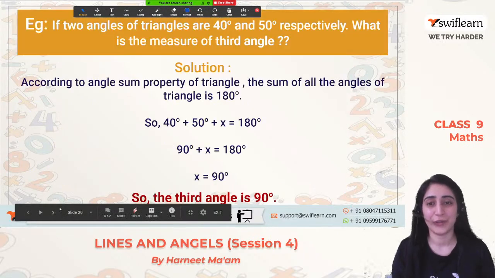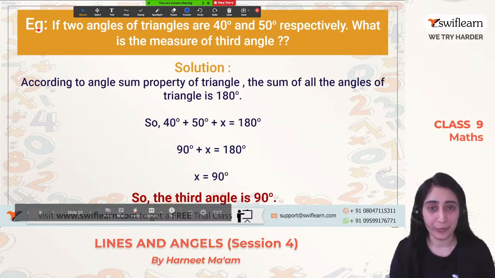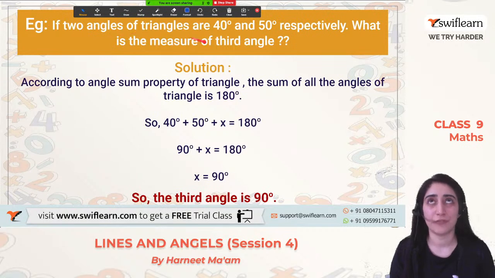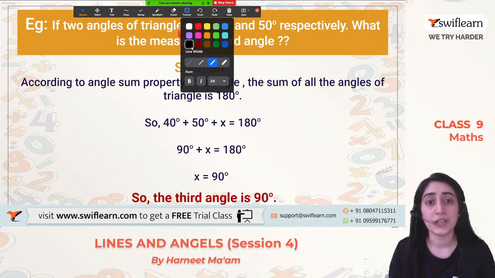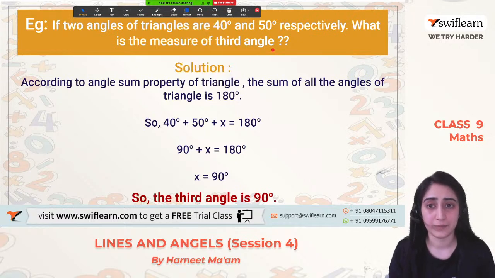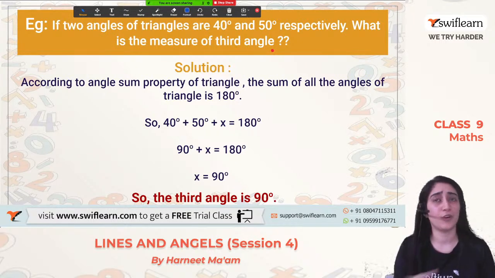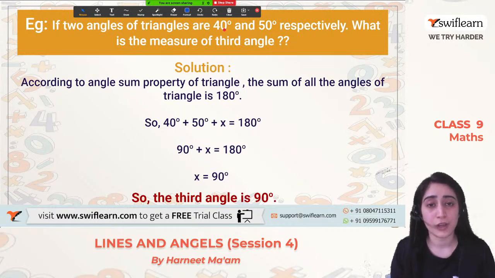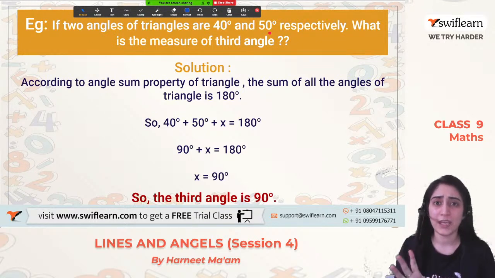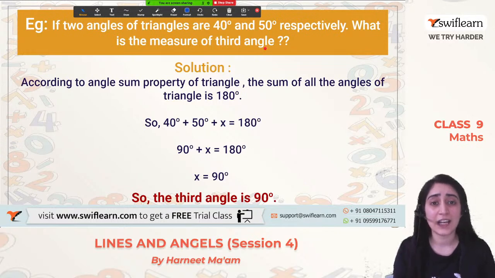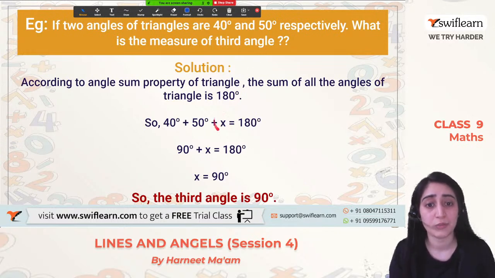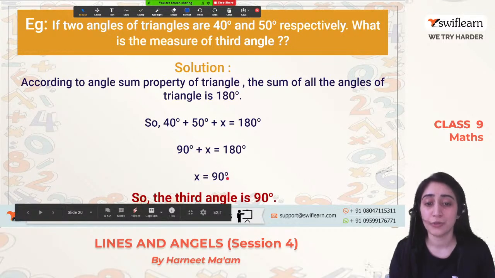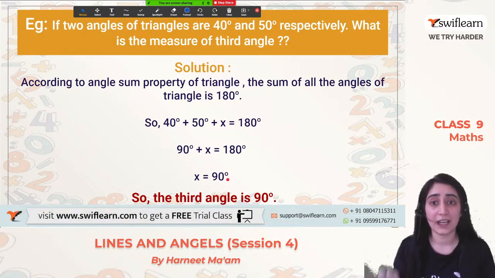Clear? Okay, great. So it's an example that says if two angles of a triangle are 40 degrees and 50 degrees respectively, what is the measurement of the third angle? Pretty easy. We know the sum of all the angles is 180 degrees. So 40 degrees plus 50 degrees comes out to be 90 degrees. The third angle I have to measure, so why not put its value as x? That means 90 plus x will be 180 degrees, that comes out to be x is equal to 90 degrees. So the third angle is 90 degrees.